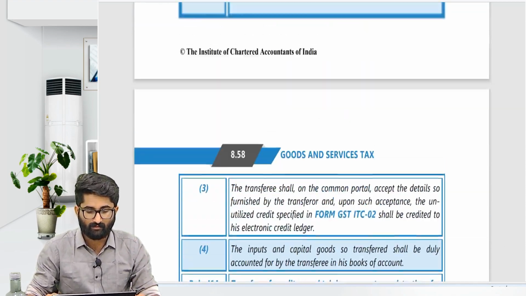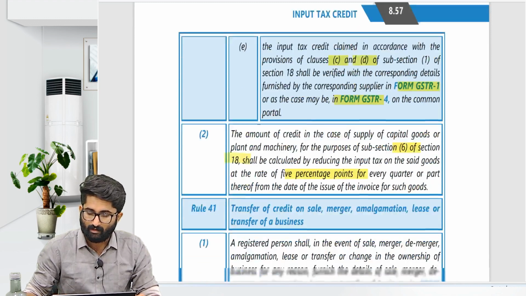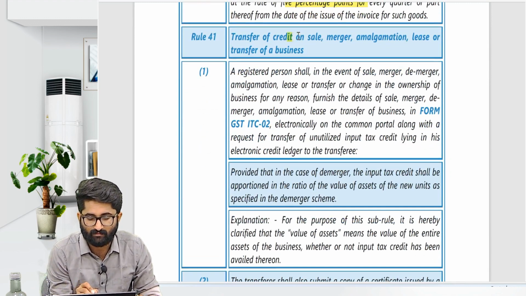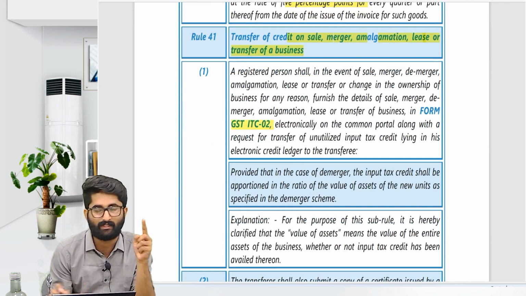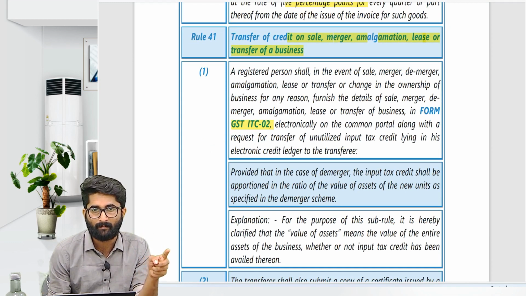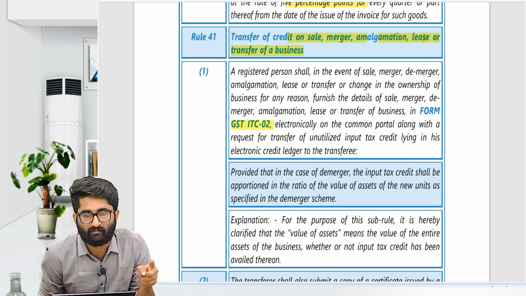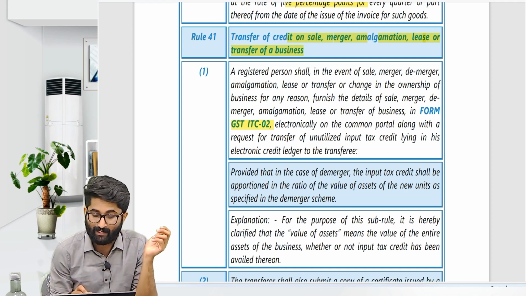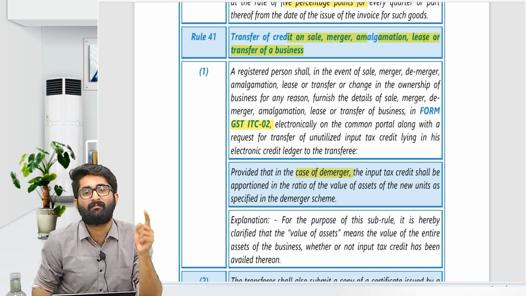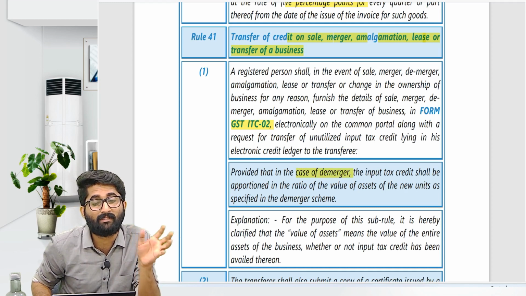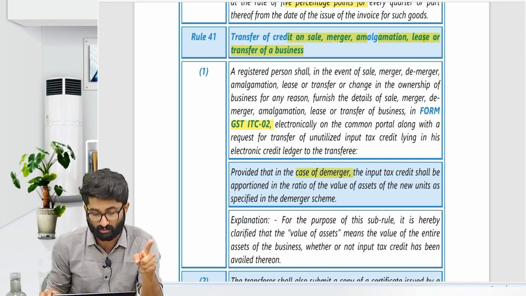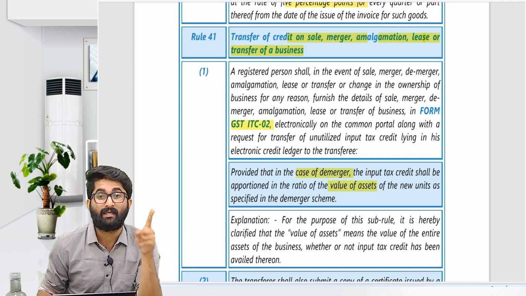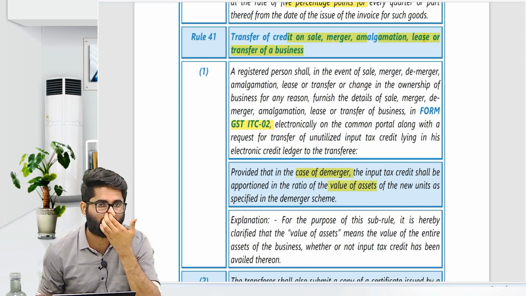Okay sir, so that was about rule number 40. After that, rule number 41, transfer of credit on sale, merger, amalgamation, lease, but we have already discussed ITC 02 has to be filed. ITC 02 has to be filed by that person to transfer the ITC from one person to another person, provided that in case of demerger, remember that you have to transfer the ITC on the basis of the proportionate ratio of the value of the assets. On the basis of assets you have to transfer.